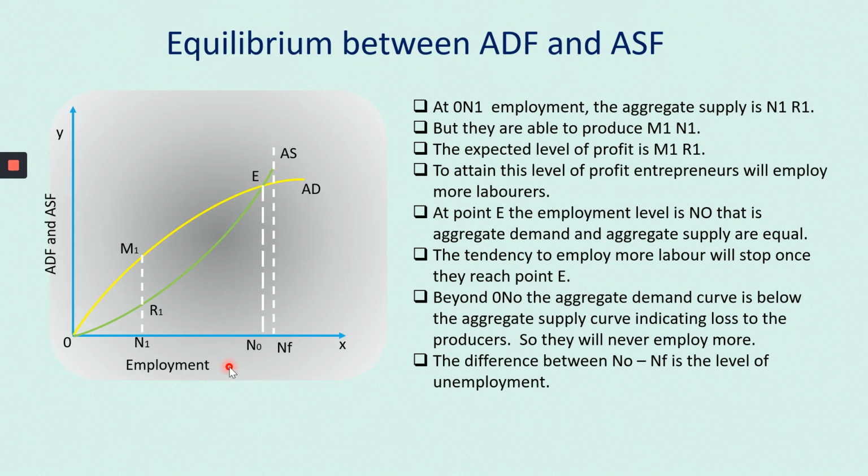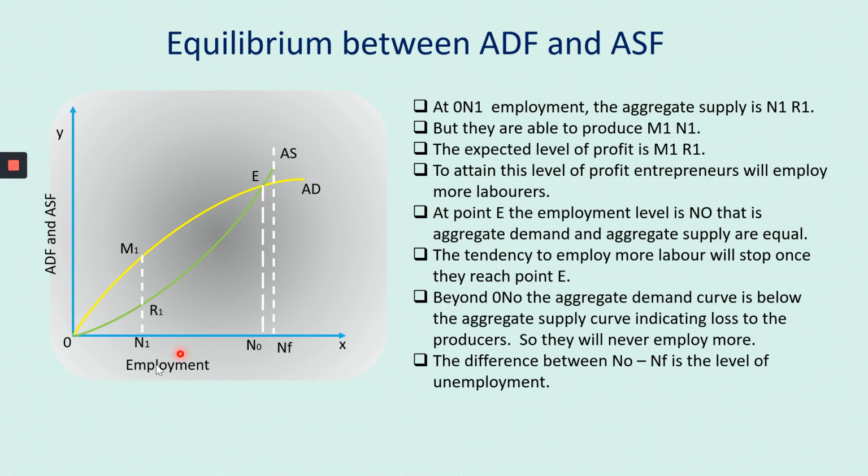So look at this graph. Okay. See, you can see this graph. On the x-axis, you have the employment, and on the y-axis you have the ADF and the ASF, or you can also say the proceeds and the cost. The proceeds and the cost, what all revenue you get and what all cost you make. So on the x-axis we have the employment, and on the y-axis you have ADF and ASF.